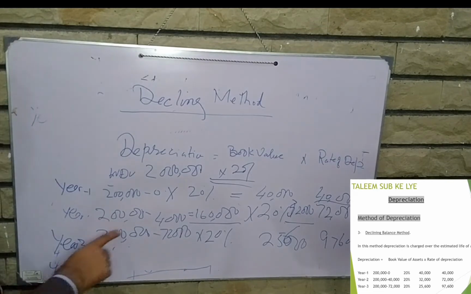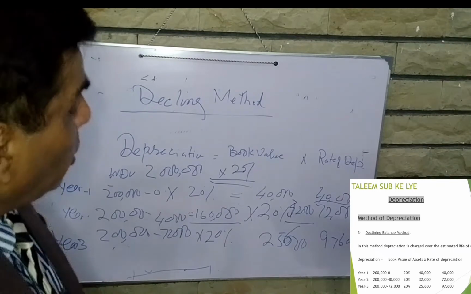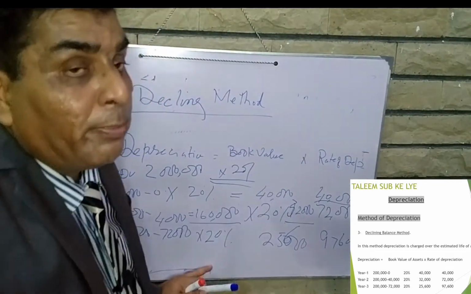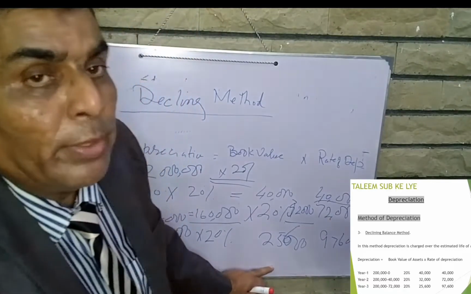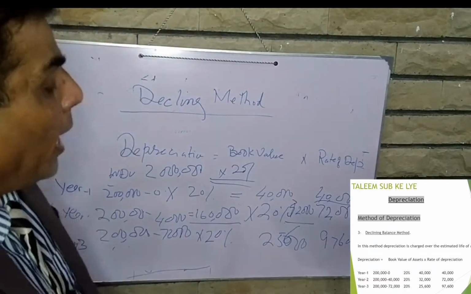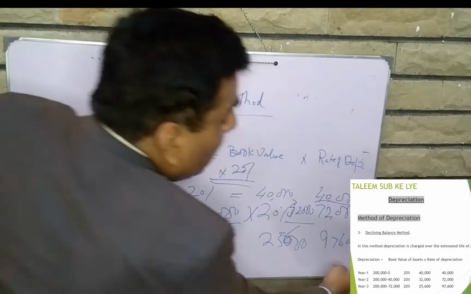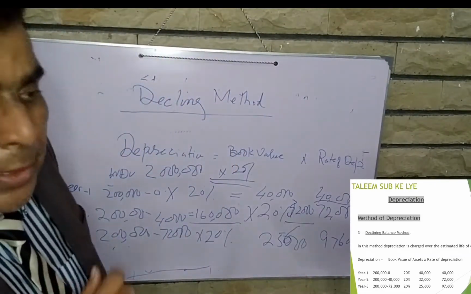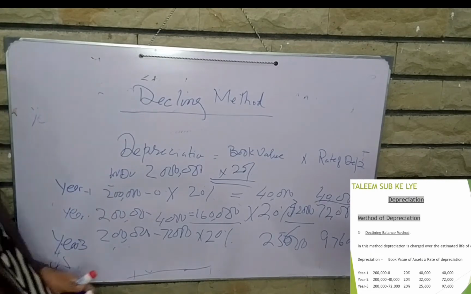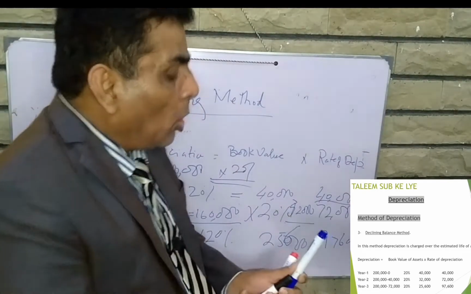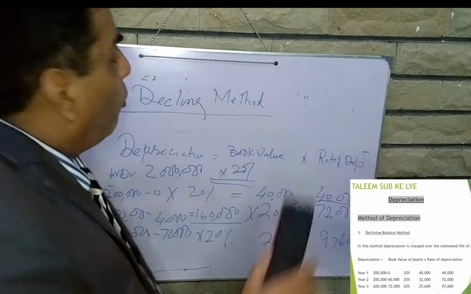So 200,000 minus 72,000 will be the book value, which will be multiplied by 20%, which is the depreciation rate. It is 25,600 depreciation for the third year, and the accumulated depreciation is 97,600. So in this way we will calculate year 4, year 5, year 6, year 7. Okay. Now the next is the fourth method.